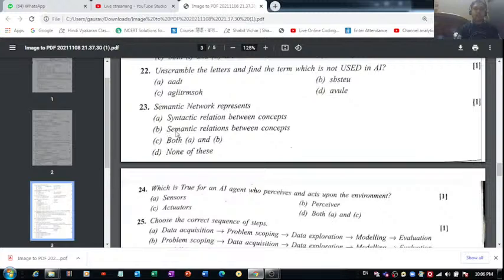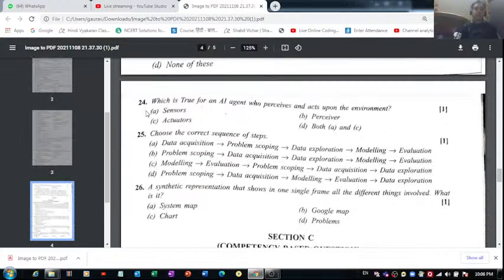So the correct answer is semantic relations between concepts. Here it is syntactic relation, and here it is semantic relation. It doesn't tell us anything about syntactic relation. Remember this thing. It always tells us about the semantic relations. Right, so the correct answer of question number 23 is option B.